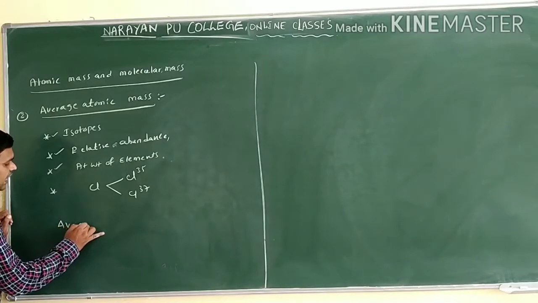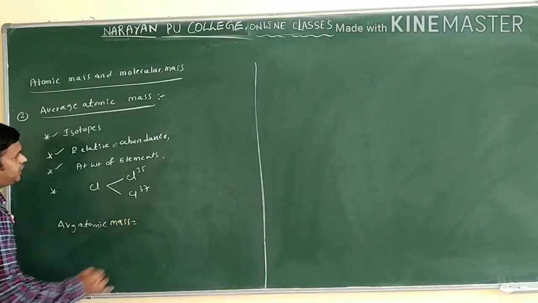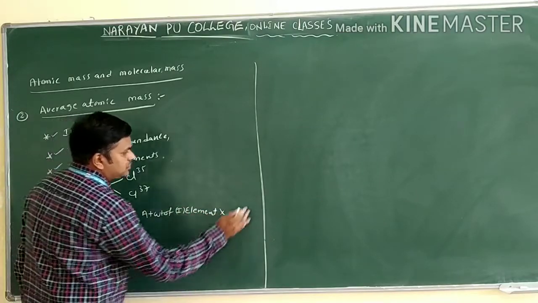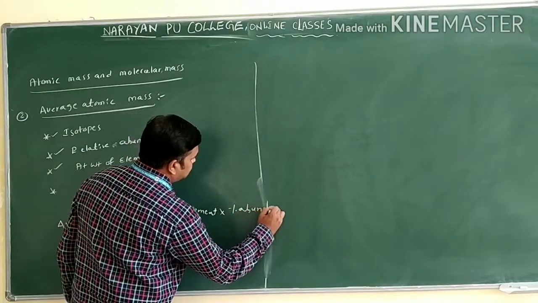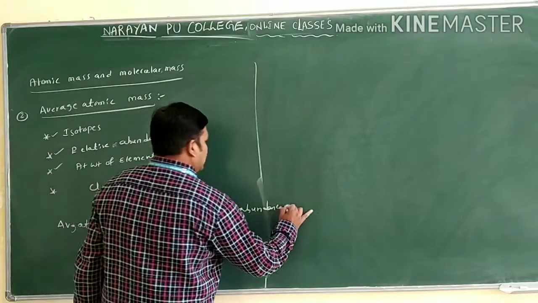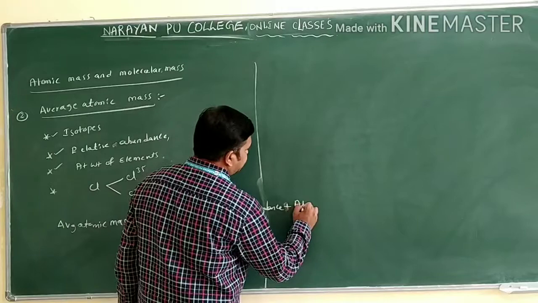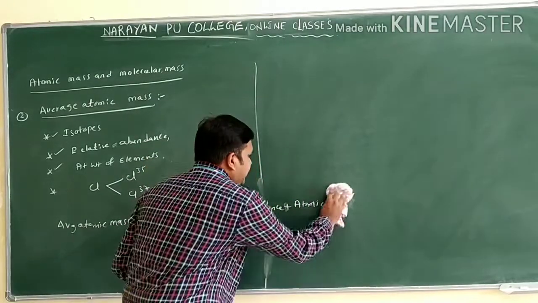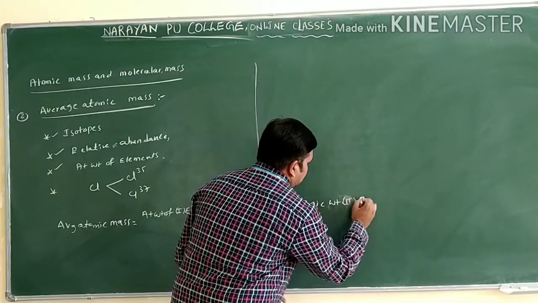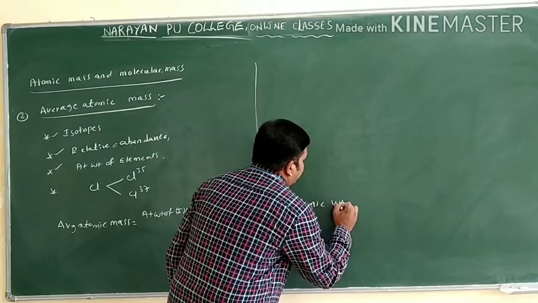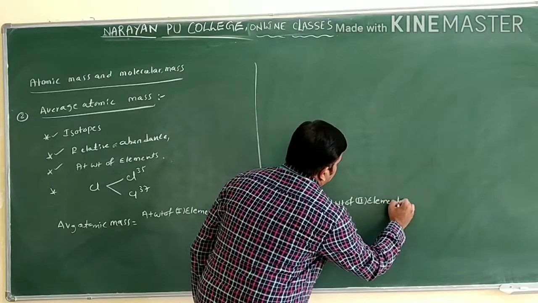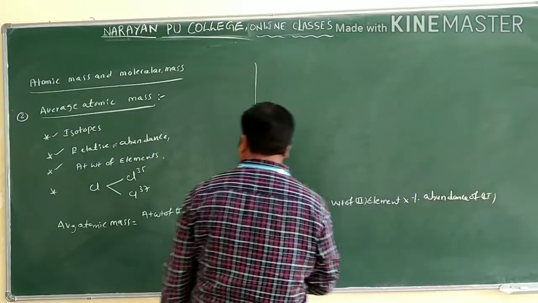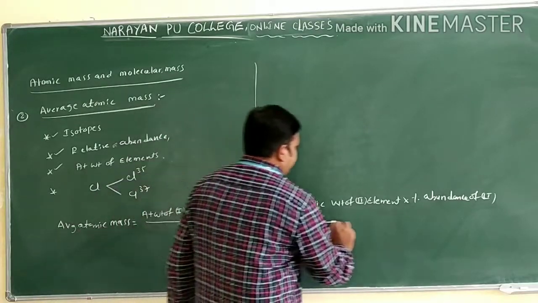Now I am writing the formula. Average atomic mass is equal to the atomic weight of the first element into its percentage of abundance, plus the atomic weight of the second element into the percentage of abundance of the second element, divided by the percentage of the first element plus the second element, that is 100.